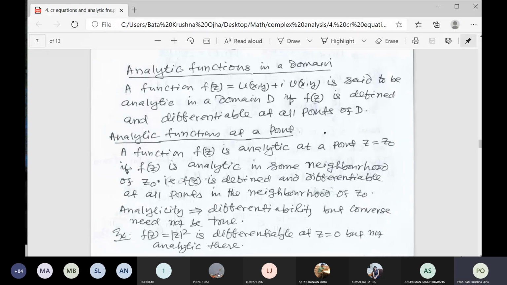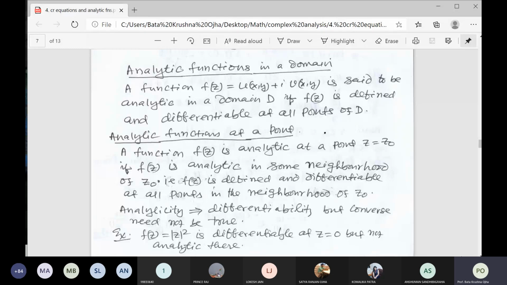You will find del u by del x is equal to 2x, del u by del y is equal to 2y, and the v part is 0. So both del v by del x and del v by del y are 0.